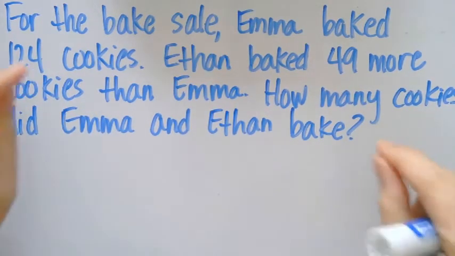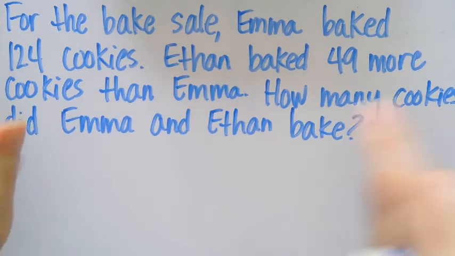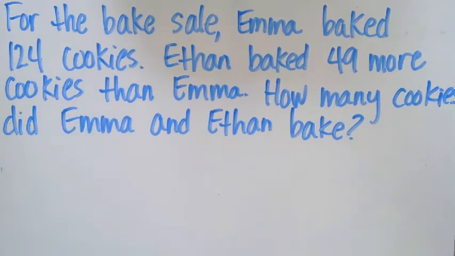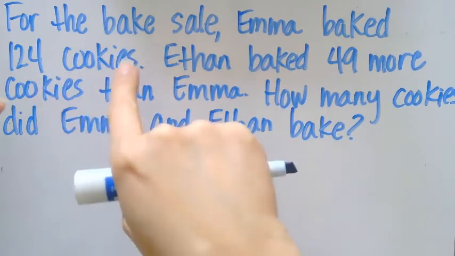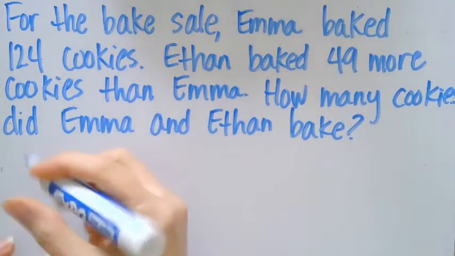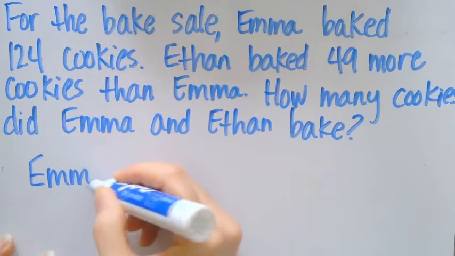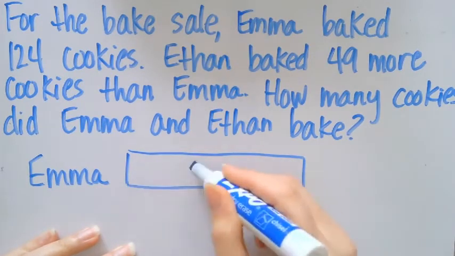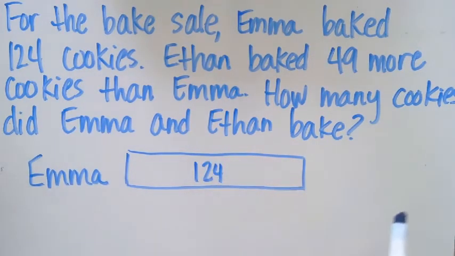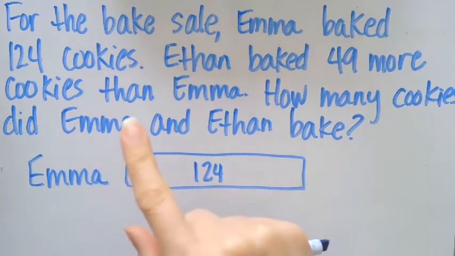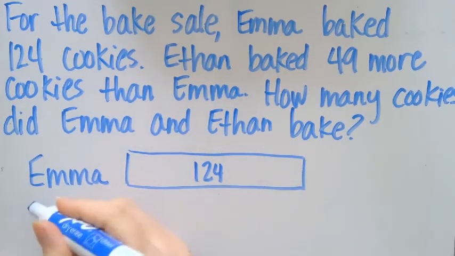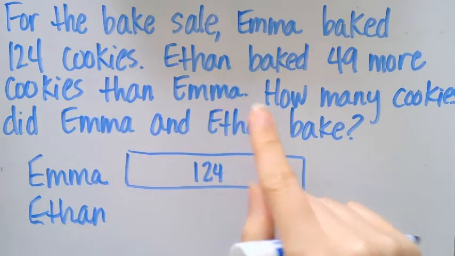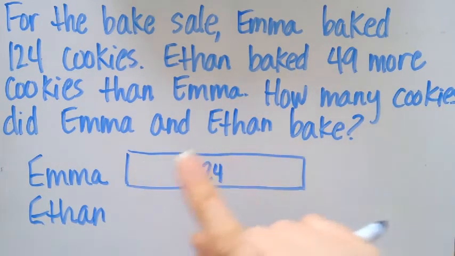When we reread this word problem, we want to make sure we're not just looking at the question. We're not just looking at the label and the numbers, but what the numbers represent, okay? For the bake sale, Emma baked 124 cookies. So if I go ahead and start maybe using a tape diagram. The tape diagram is going to just represent, and I can go ahead and write 124 here just to save some space. That represents cookies. Emma bakes 124 cookies. Right under, I'm going to go ahead and start getting ready to show how many Ethan bakes. Ethan baked 49 more cookies than Emma.